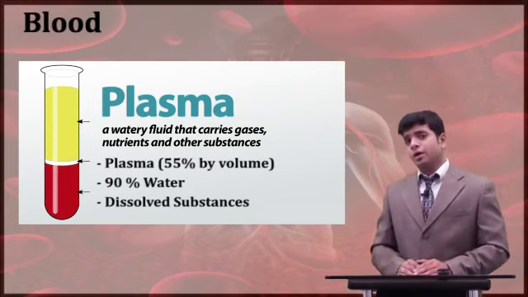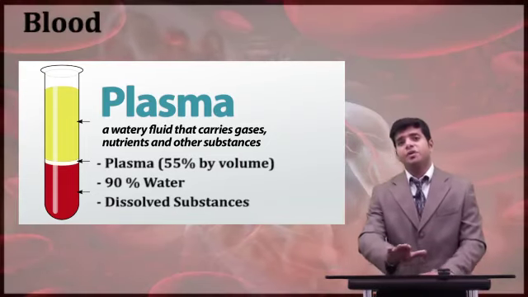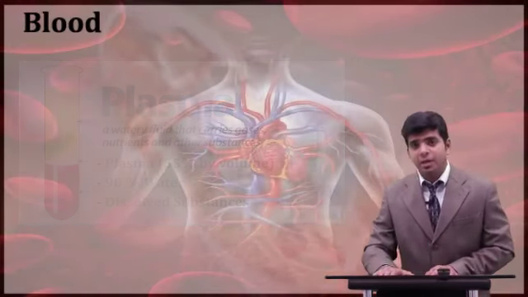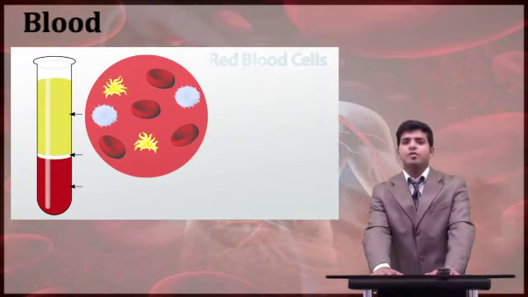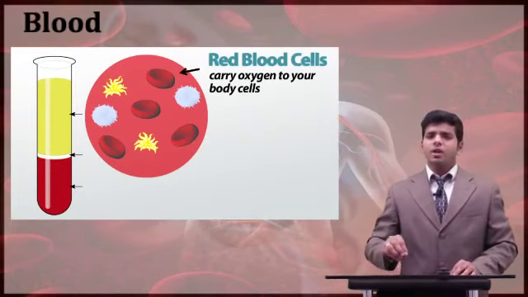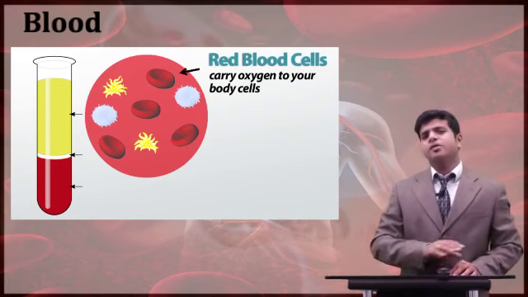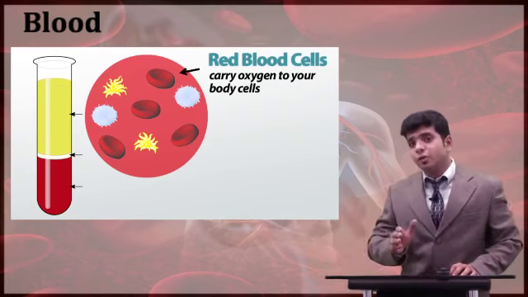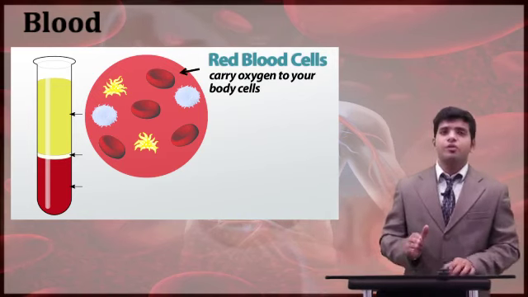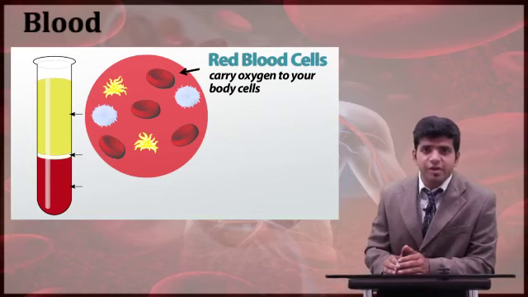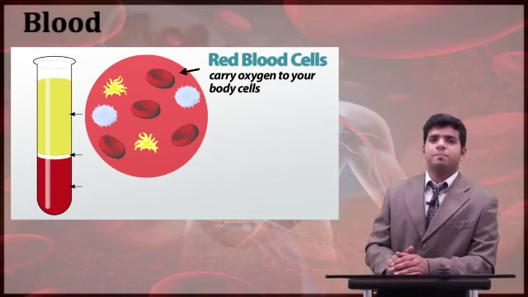So you may ask, sir, out of 100% you have said 55% plasma. Does that mean that 45% is blood cells? Yes. The answer is that 45% consists of your blood cells. Now what is meant by the word blood cell? You have always been hearing about RBCs, but blood cell does not mean only RBCs. The blood cells include your RBCs, your WBCs and your platelets.